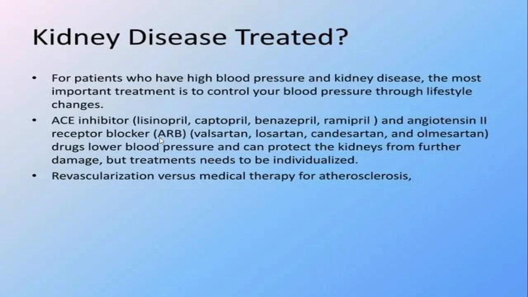Now, how can we treat kidney disease patients? For patients who have high blood pressure and kidney disease, the most important treatment is to control your blood pressure through lifestyle changes, right? ACE inhibitors are some medicines you can give to hypertensive patients: lisinopril, captopril, benazepril, and enalapril. And angiotensin 2 receptor blockers, such as valsartan, losartan, candesartan, and amlodipine. These drugs can lower blood pressure and protect the kidney from further damage, right?